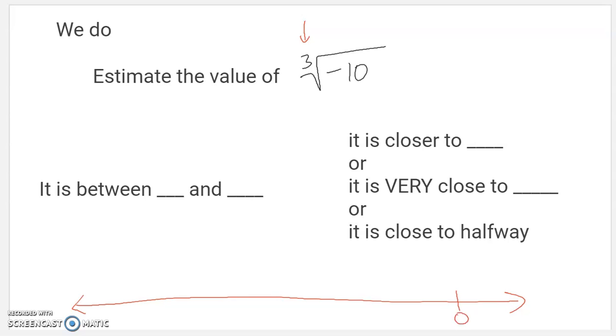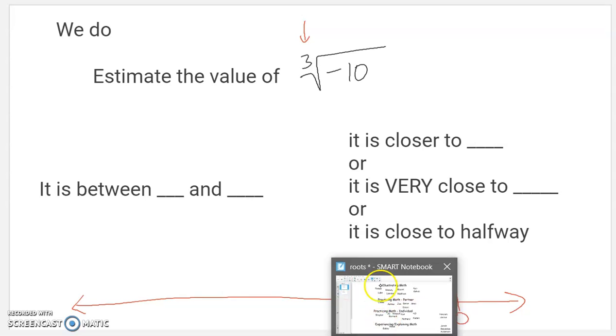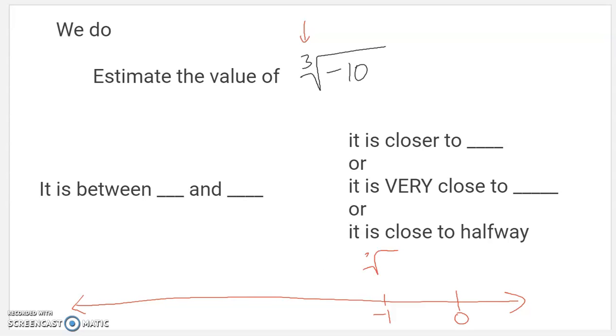So let me start from 0 here. I'm going to list these out. So -1, that's its own cube root of -1. -2: -2 times -2 is 4, times -2 again is -8. So that's the cube root of -8. Pretty close to that, actually. And then the next one's -3. If you cube -3, you get -27. So that -10 is between those two. It's between the cube root of -8 and the cube root of -27. So it's going to be somewhere in there.